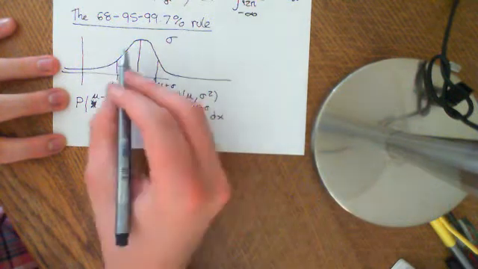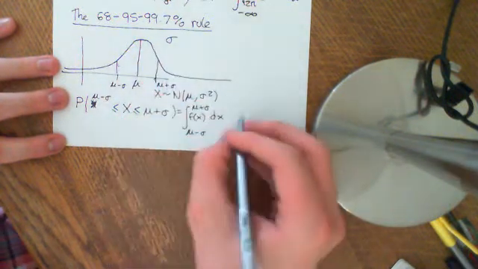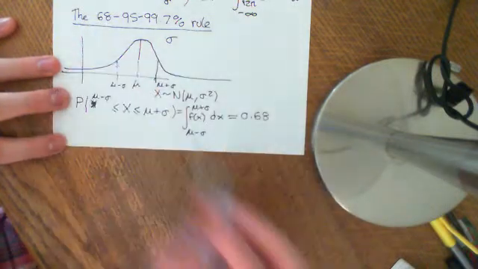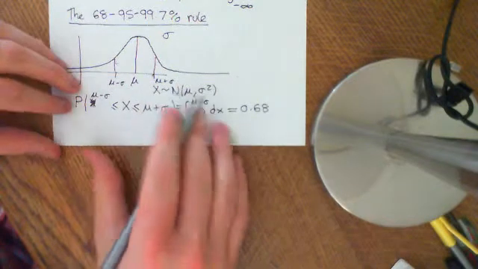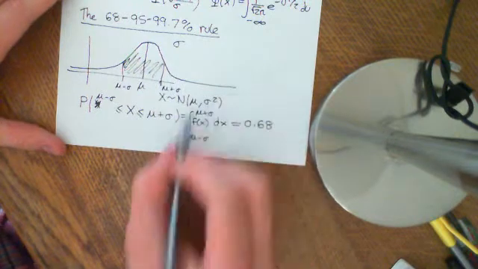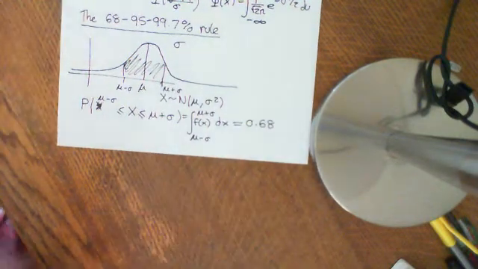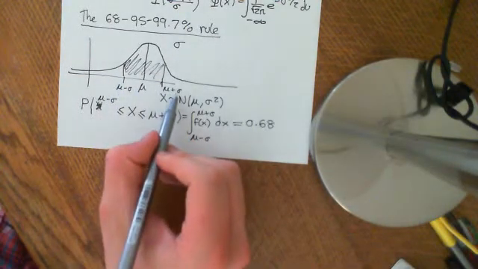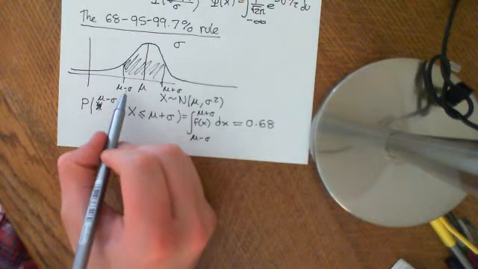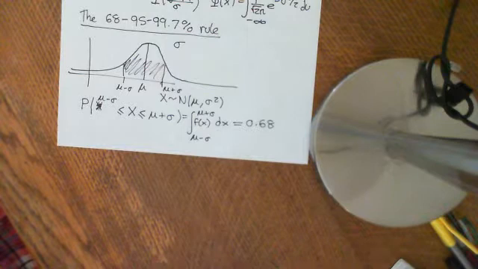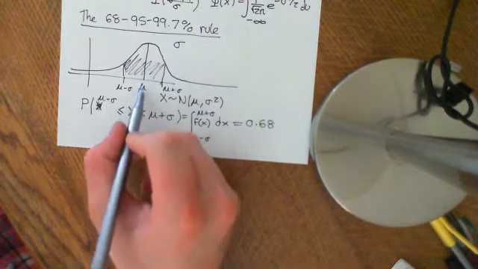And basically the 68, 95, 99.7% rule says that that is equal to 0.68, which is the 68 part of this rule. Okay, so it basically says that this area here is 68% of the total area underneath the normal distribution. So the area between mu plus a single standard deviation and mu minus a single standard deviation is equal to 68% of the total area under the general normal distribution. And that works no matter what mu you have and what standard deviation you have.